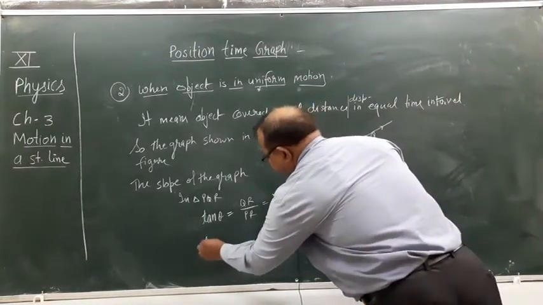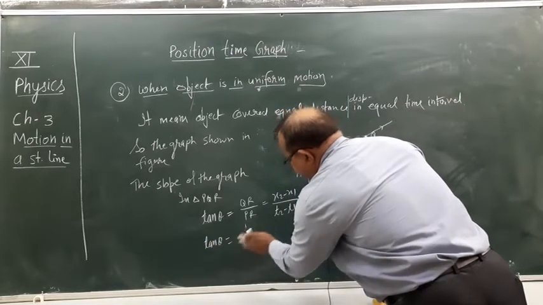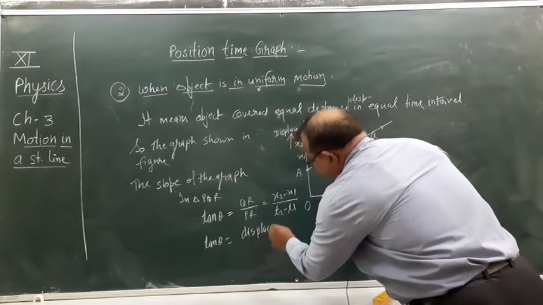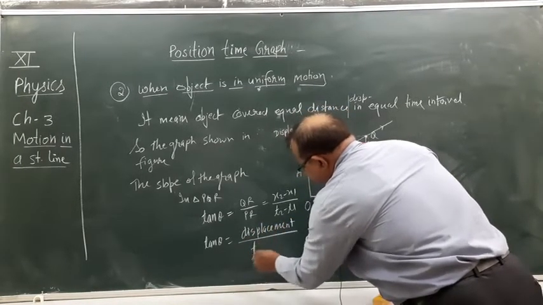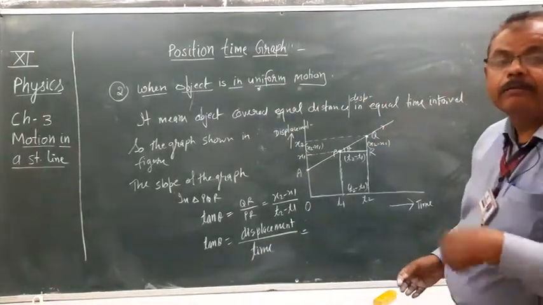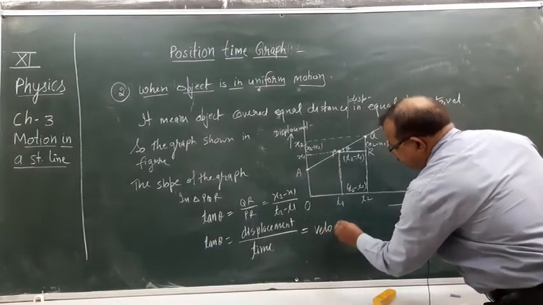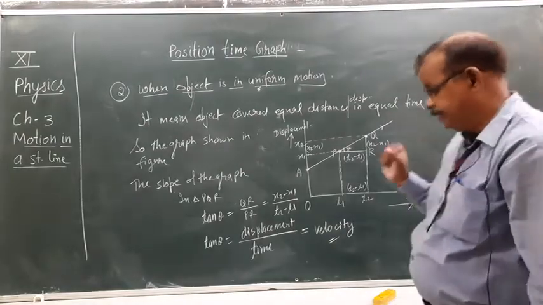So tan theta equals displacement upon time, and you know displacement upon time is velocity. Clear? This is a very important thing.